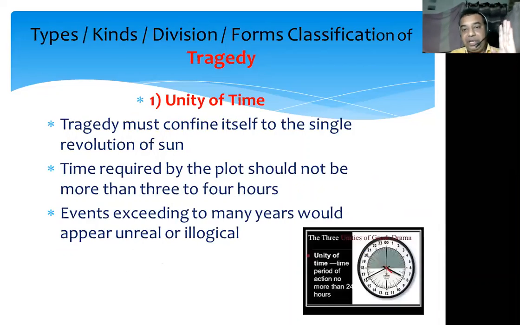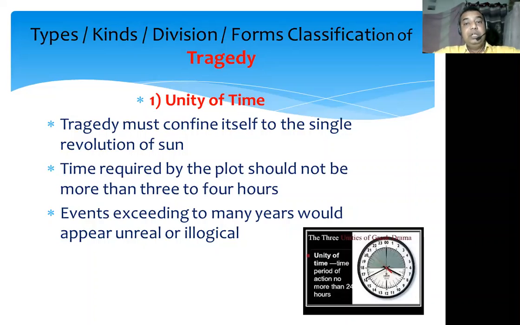The first one is unity of time. When Aristotle writes about unity of time, he says that tragedy must confine itself to a single revolution of the sun. Whenever a dramatist is choosing the plot for writing a tragedy, he should choose a story which can be shown within a 3 to 4 hours time span, since he has to present that drama on the stage.